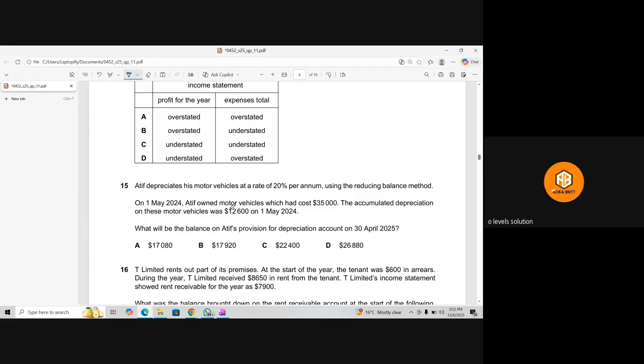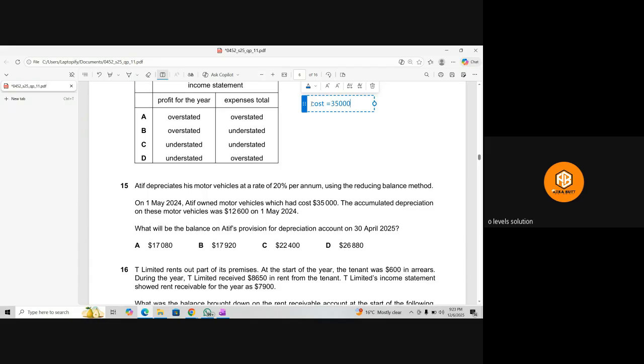No, I don't know. One second, let me see. Atif depreciates his motor vehicle at a rate of 20% per annum using RBM. On 1st May 2024, Atif owned motor vehicles which cost 3,500.